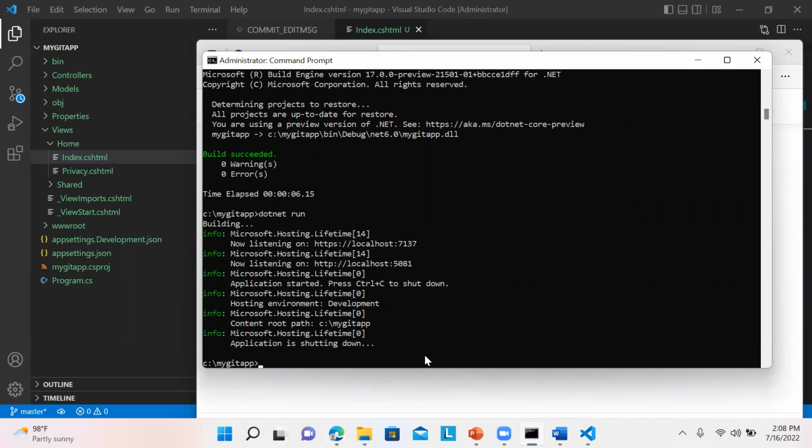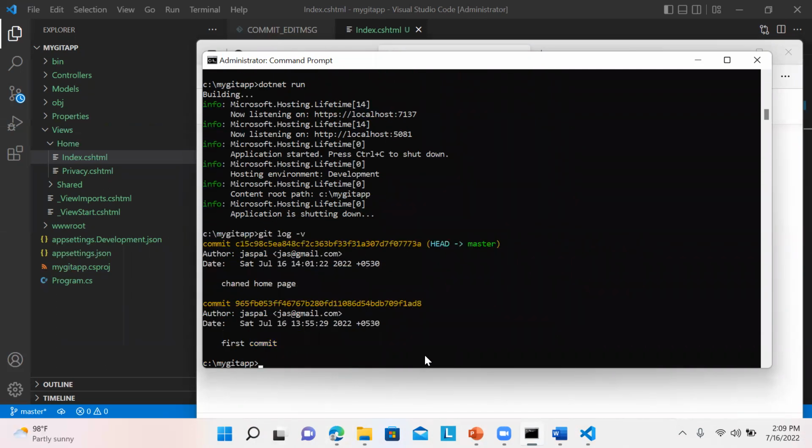Okay. Now this is all we are doing in Git on the local machine. How to add, commit and all those things we are doing locally. Now I want to push this to GitHub. So for that we need to create a repository. But before looking into that, I'll just show you one more thing.